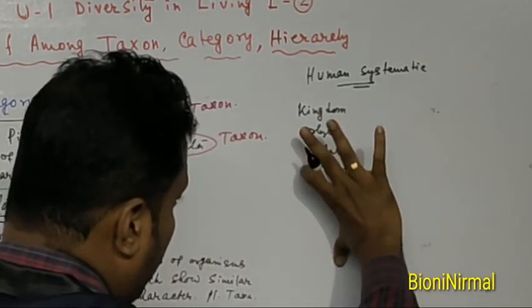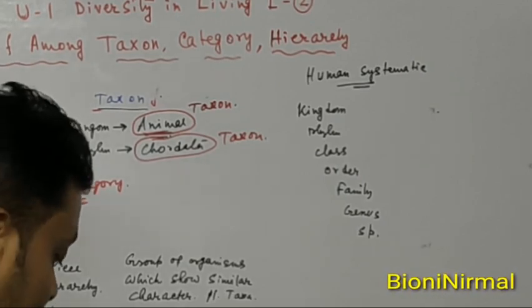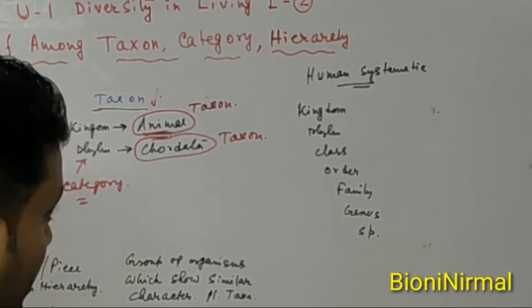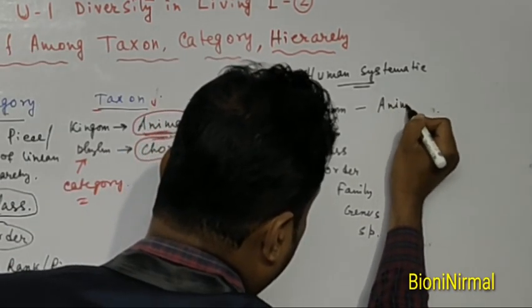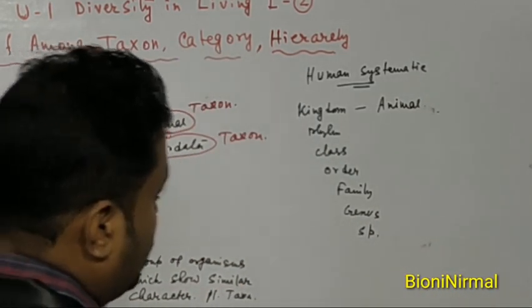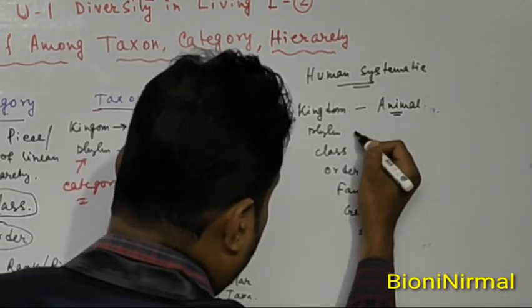These settings are collectively called the linear hierarchy, right? And in this linear hierarchy we can write that human beings are included under kingdom Animalia. So this kingdom is the category.